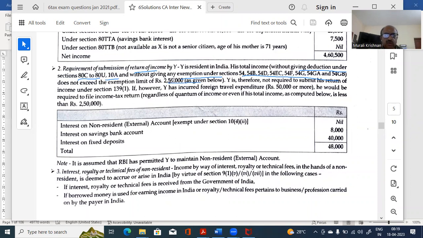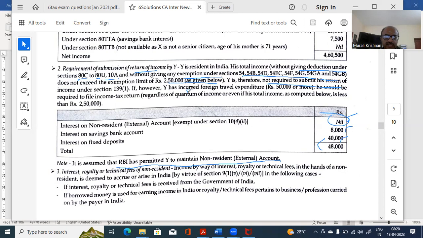It does not exceed 2,50,000, therefore he is not required to file his return. Now see how they then treat 10(4), 8,000, this is nil. Why? It is assumed that RBI has permitted Y to maintain an external account. So it is below that limit of 2,50,000. Therefore, there is no requirement for him to file.